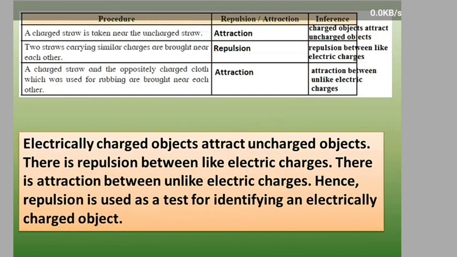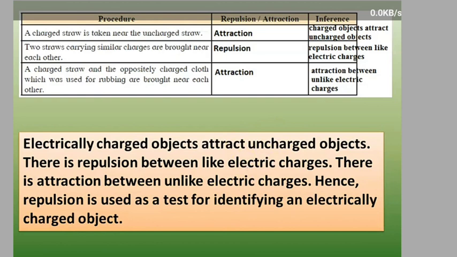When a charged straw and the oppositely charged cloth, which was used for rubbing, are brought near each other, if there is opposite charge, there is attraction between them. So, we can say from the above activity that an electrically charged object attracts an uncharged object.